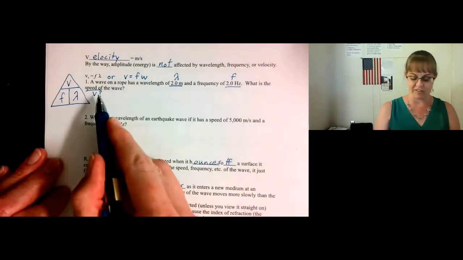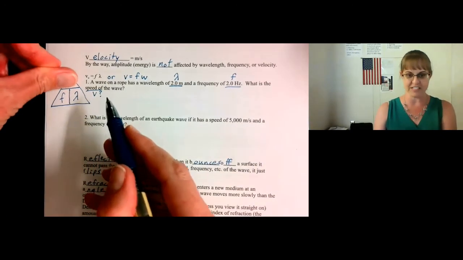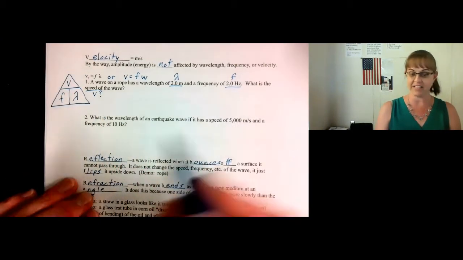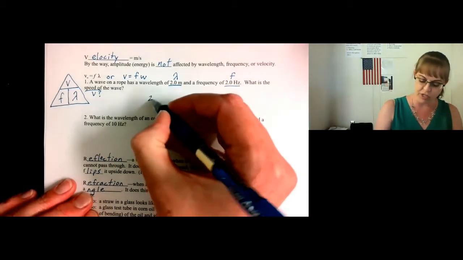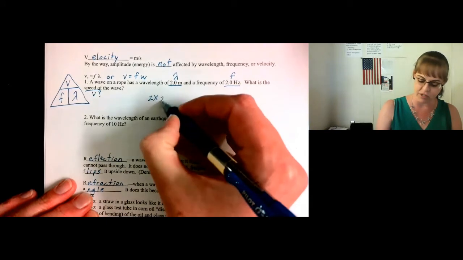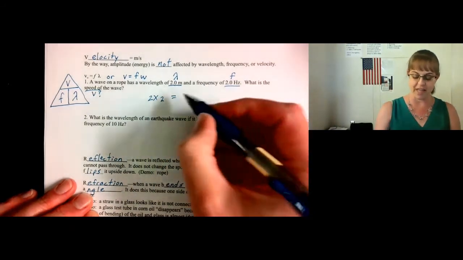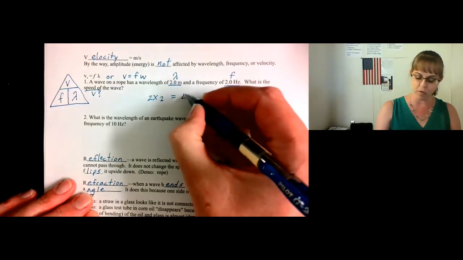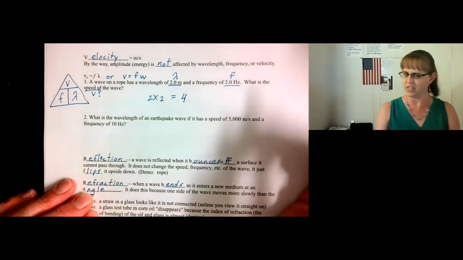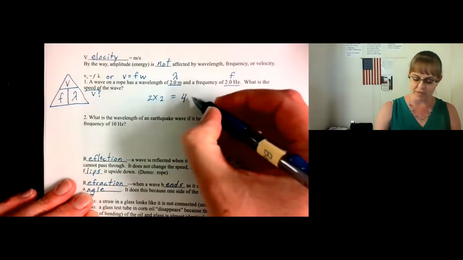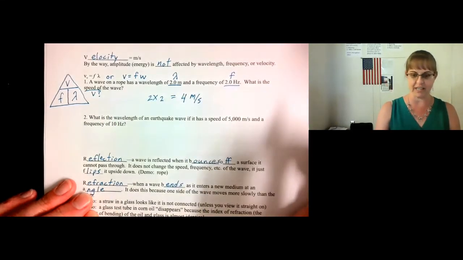Now, since we're solving for velocity, we cover up velocity, and it's frequency times wavelength. That's the only thing you have to show. 2 meters times 2 hertz. And when you're done, you'll get 4 as your answer. Now, what unit do we use? Well, it's velocity, and velocity must be in meters per second.